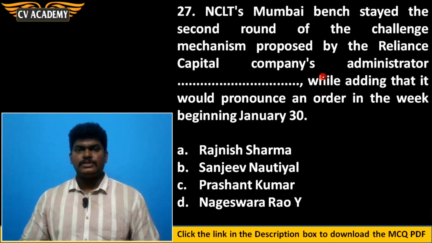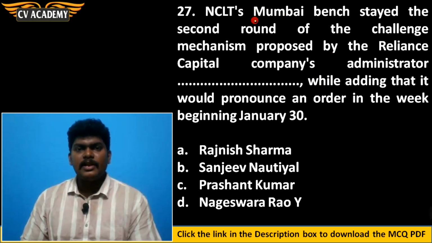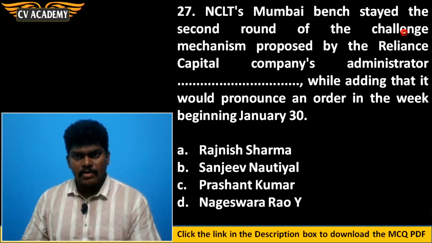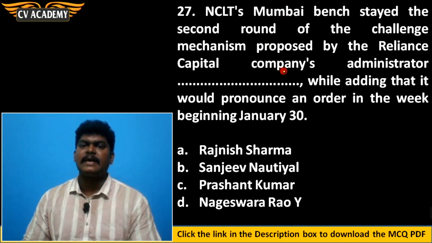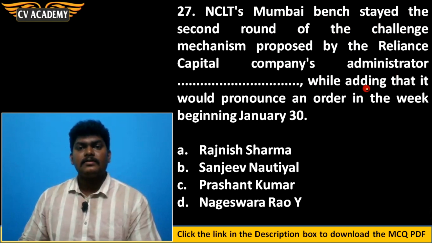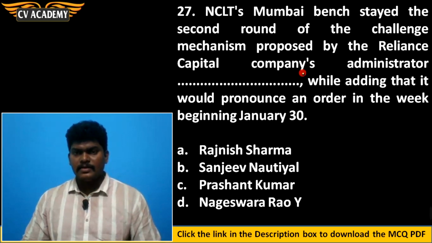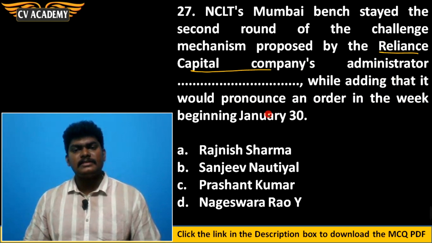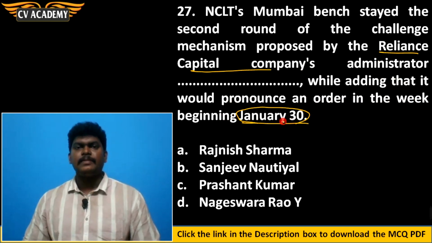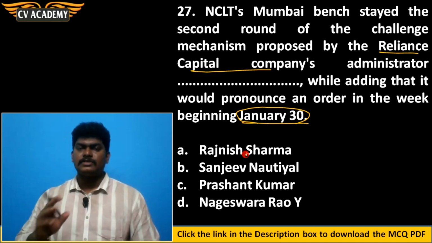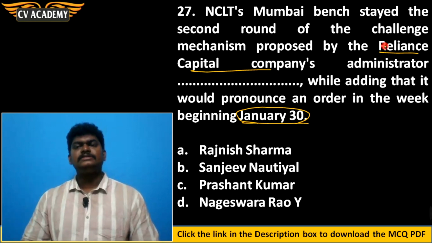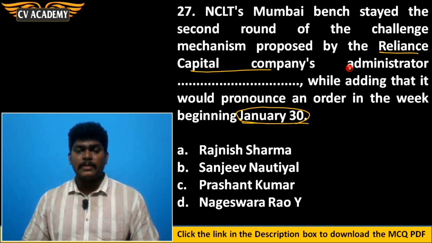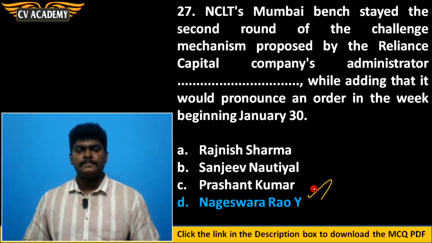Then 27th question. National Company Law Tribunal's Mumbai bench stayed the second round of the challenge mechanism proposed by the Reliance Capital Company's administrator. Actually, in this question, they are asking who is the administrator of the Reliance Capital Companies, while adding that it would pronounce an order in the week beginning January 30. Yes, January 30, the National Company Law Tribunal will be giving the order whether the second challenge auction must be conducted or not. But who is the Reliance Capital Company's administrator, which was appointed by the RBI in 2021? It is option D, Nageshwar Rao.